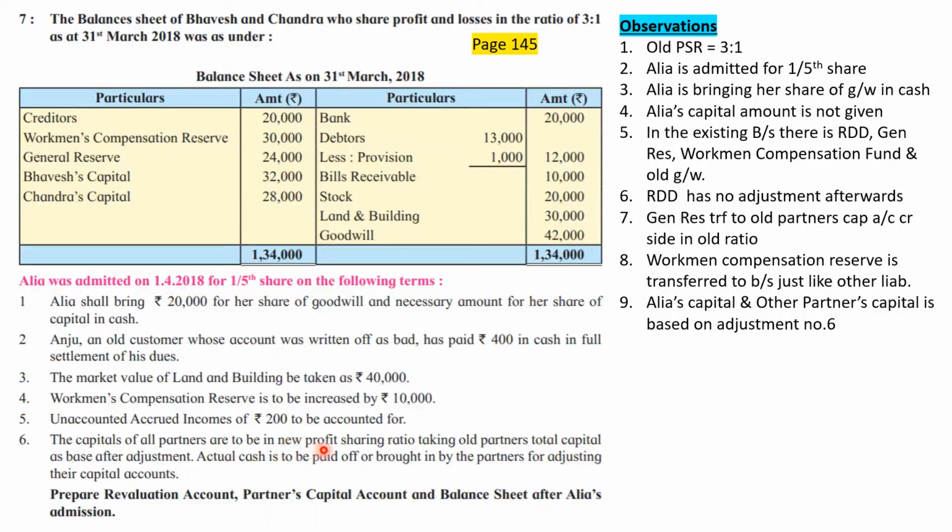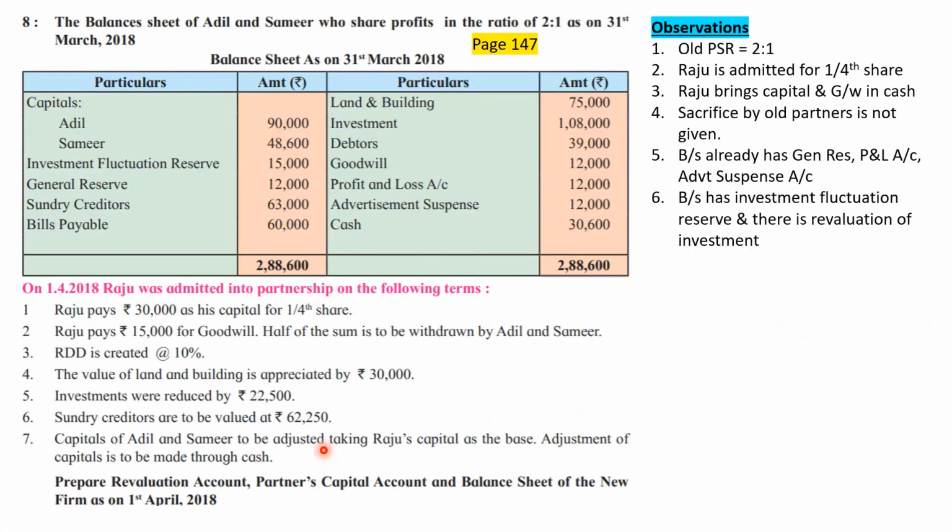So question number 7 was considering the basis of old partners' total capital after adjustment and dividing it in new PSR. Question number 8 specified the capital of Adil and Samir, that is the new partners, to be adjusted after taking Raju's capital as base. That means the total capital of the old firm is not taken as a basis, but the new partner's capital is taken as basis. And they are clearly telling you that basis should be Raju's capital and ratio should be new PSR.